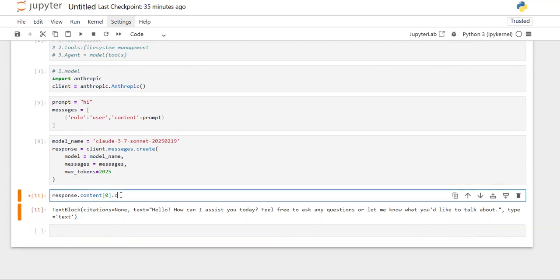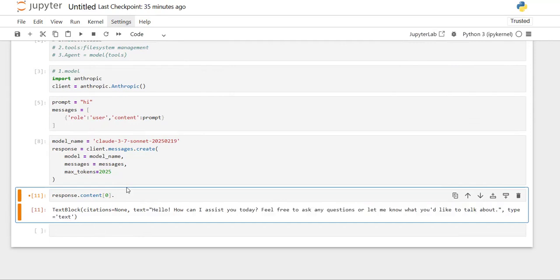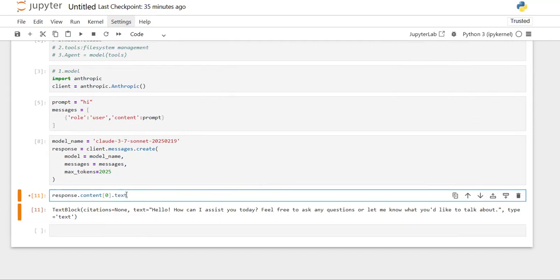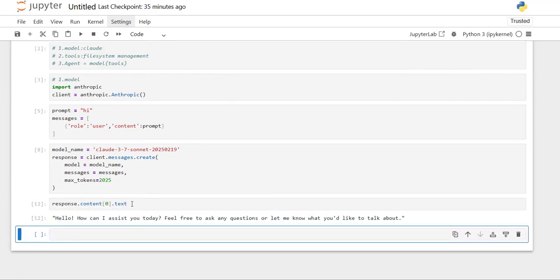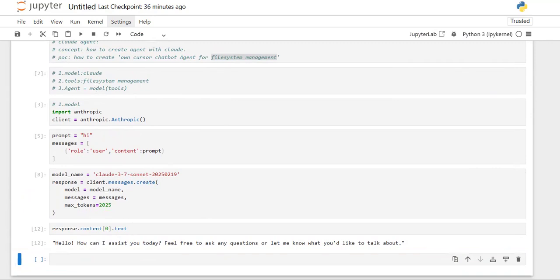Inside this text block is where my output is. So dot text is the attribute, and inside this dot text my content is there. This is how you can extract the content from Claude. You can create a simple Claude LLM, send a request to that model, and get the response from it.